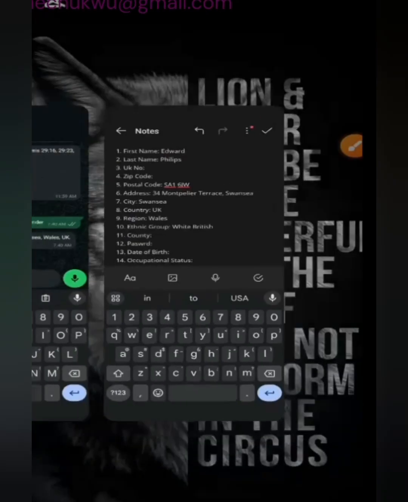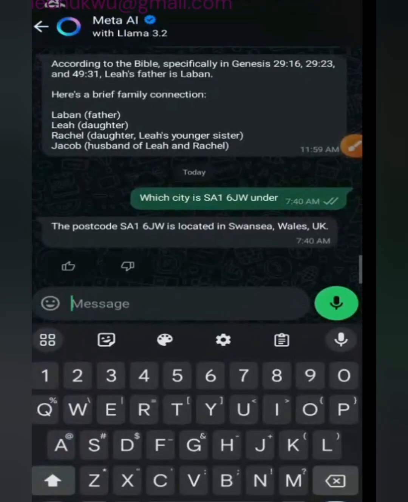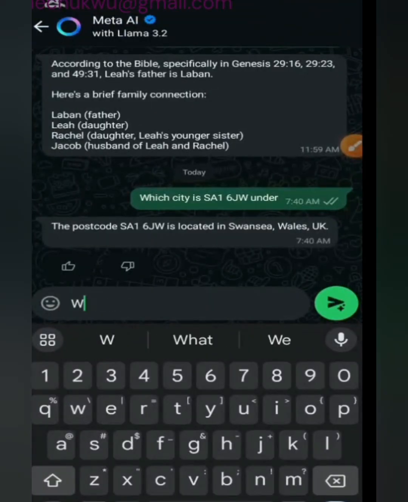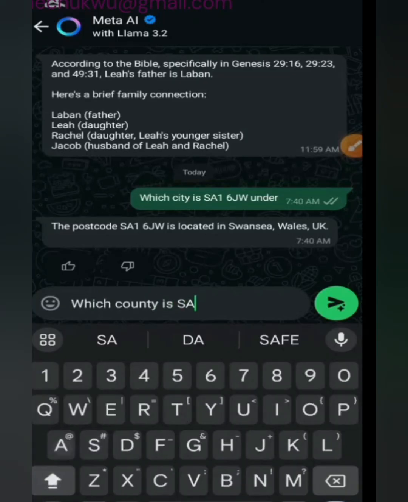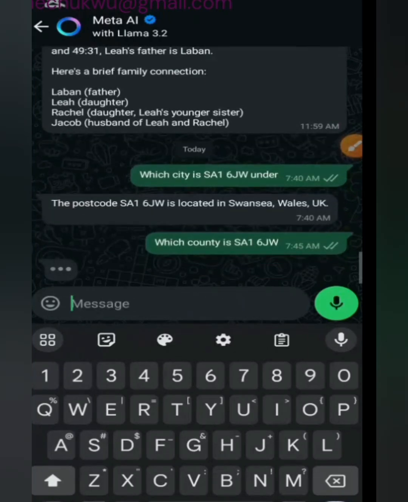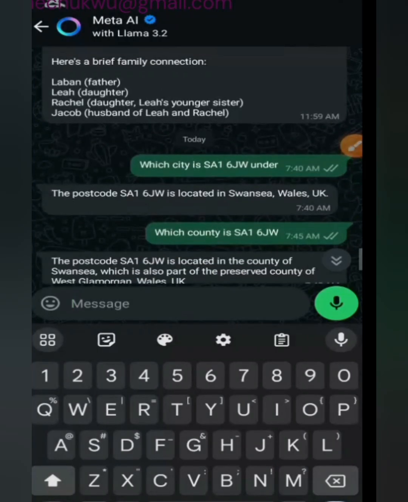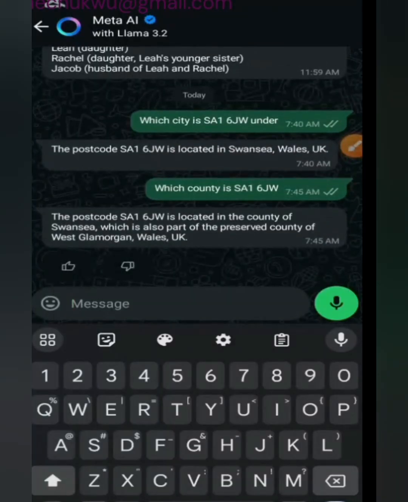So, how do we do that? Remember what we did in the case of the city. We're going to ask which county, because they will surely ask you, just know that one. They will ask you this: which county is SA1 6JW under? Oh, I suppose I've added "under". Okay, but that's not a problem. They said the postcode SA1 6JW is located in the county of Swansea, which is also part of the preserved county of West Glamorgan, Wales, UK.